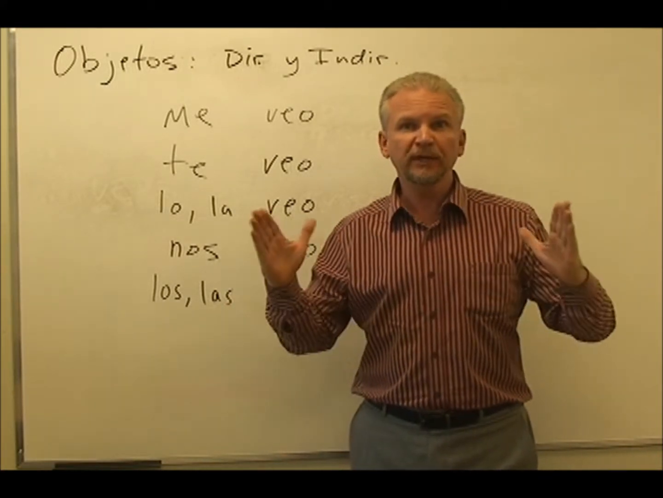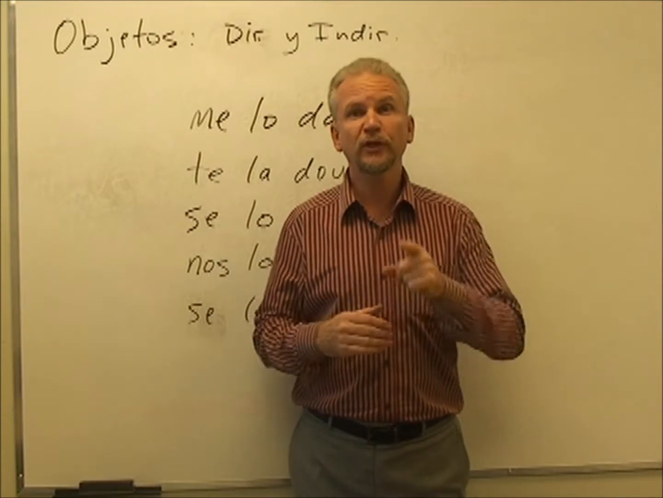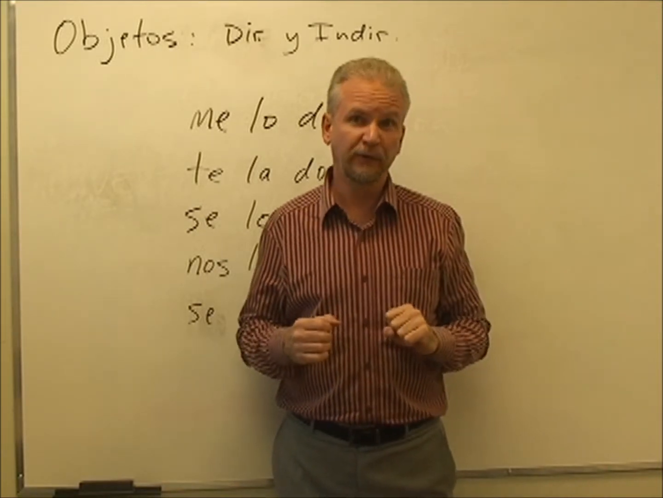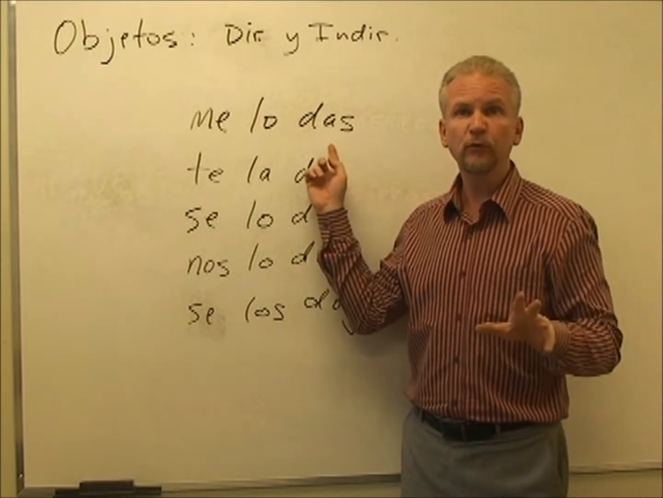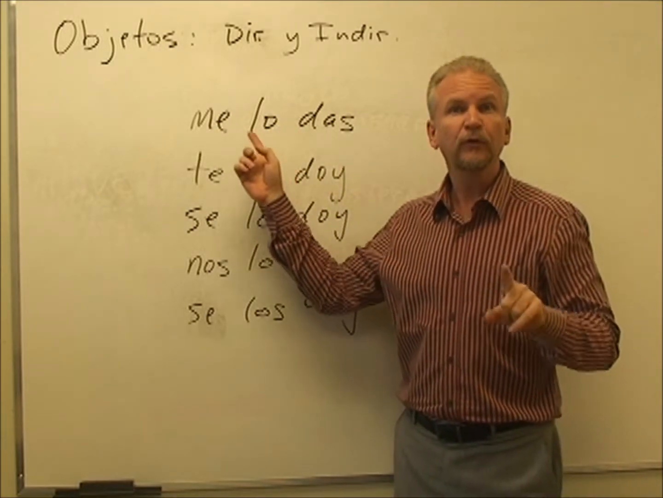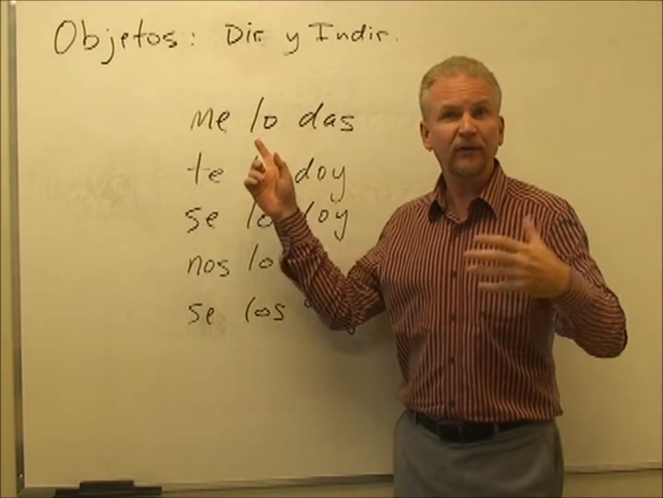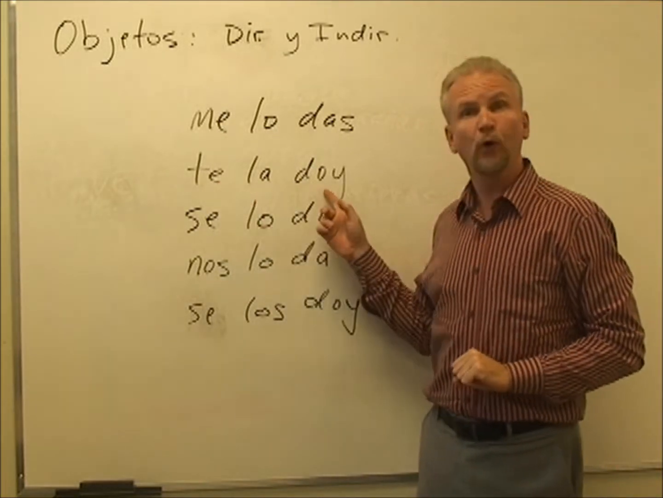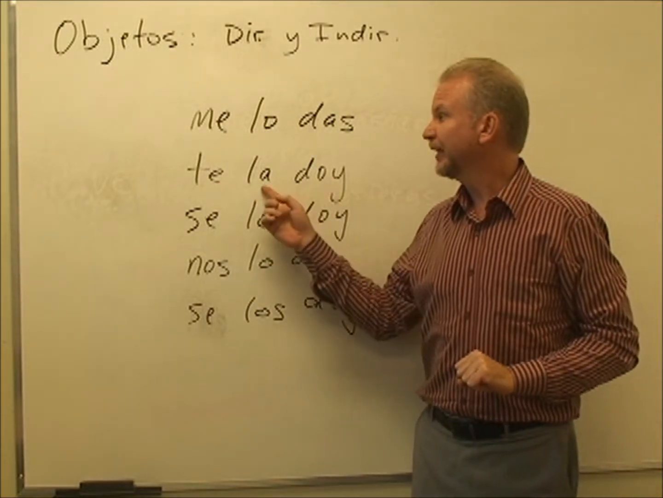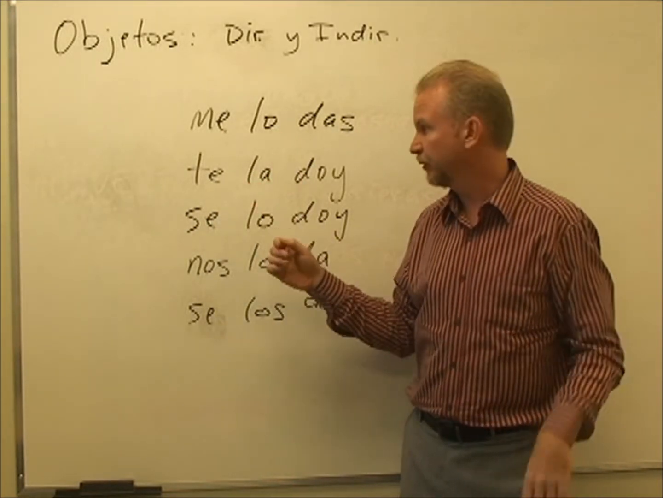Now the fun starts when we start mixing two of these objects together. For example, me lo das means you give it to me. Right? So you've got the me as the object and it as well. Me lo das, you give it to me. Te la doy, I give it to you. Here a masculine object, here a feminine object.